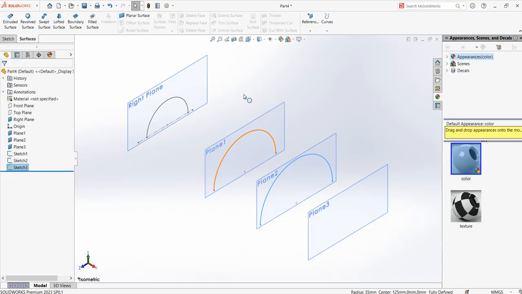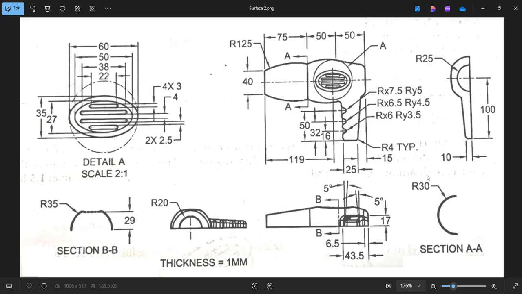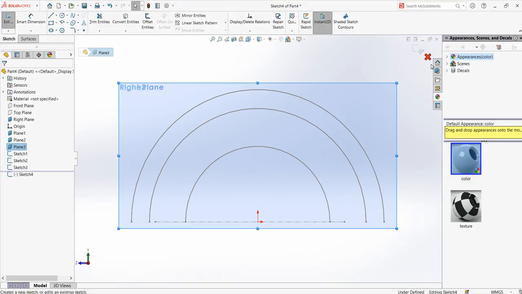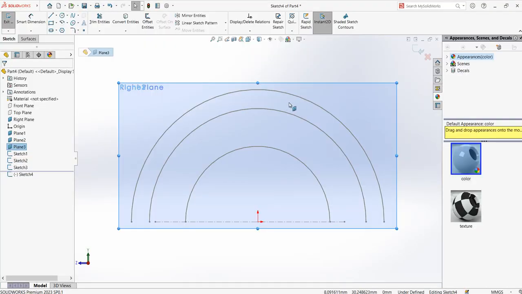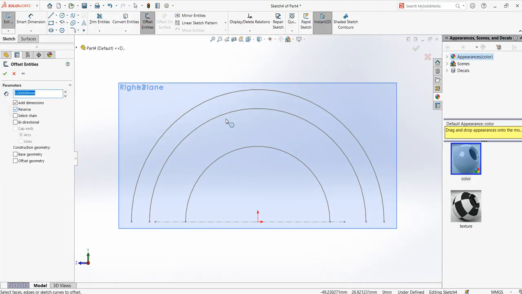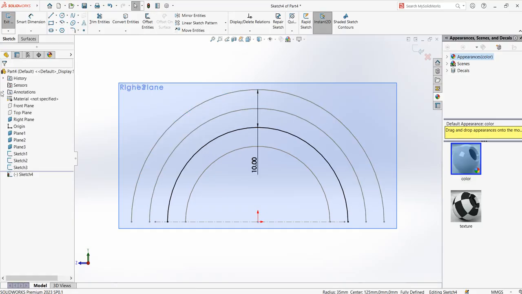sketch. Press Ctrl 7. You see, you've already created 3 arcs. The last arc here, press on that plane and create new sketch. Now the last one is radius of 25. The last one we drew was 35. So this is 25, so an offset of 10 in the reverse. So click on offset, click reverse and click here, 10. Press enter. Now you can also check if this is correct.